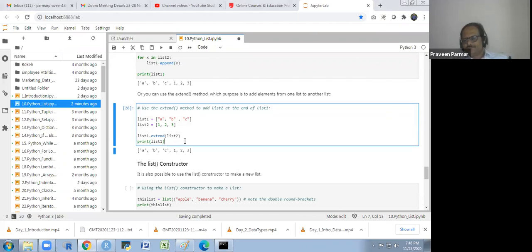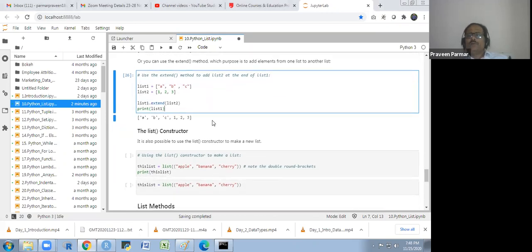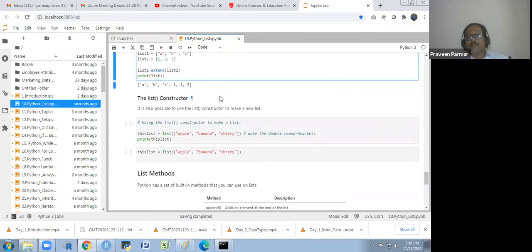Is it clear? So how to add elements in a list? We have seen the various techniques. Now we have the list constructor. Generally, we create a list with square brackets, the simplest way. We have a constructor also. Constructor means we have a function defined, list.